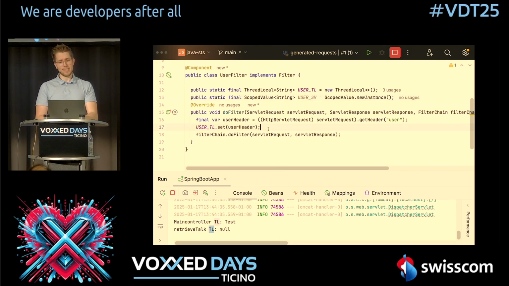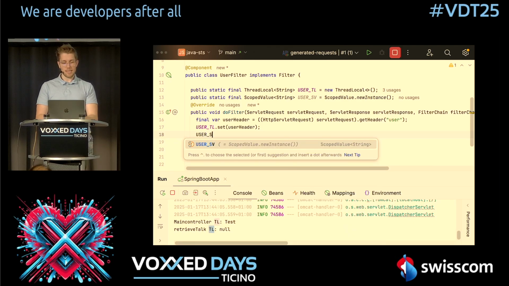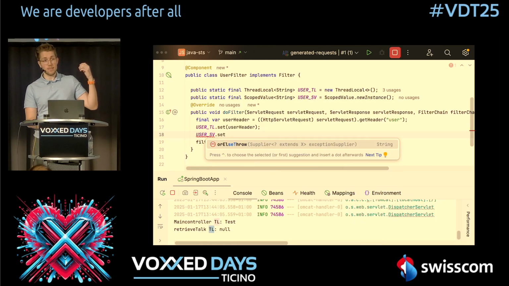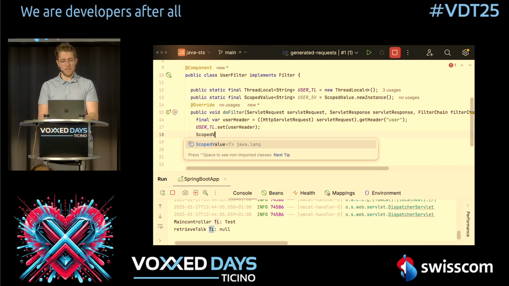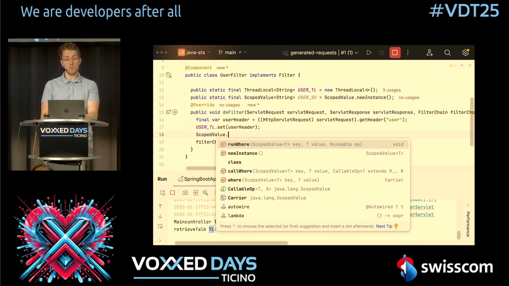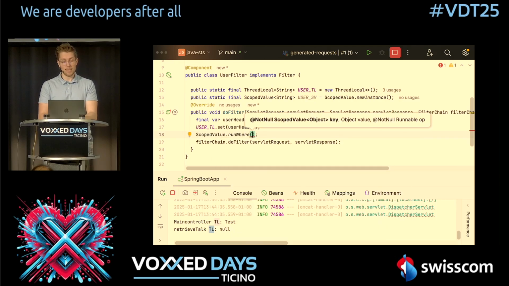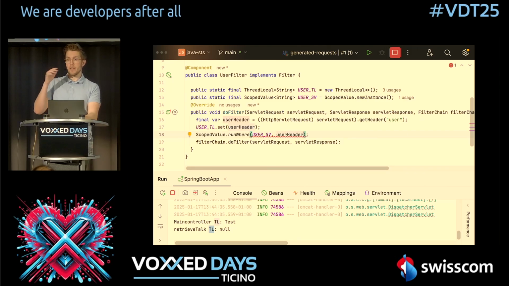And now, how can we set this value? Let's try it like this. But you can see there is no set on the user scoped value, on our scoped value, because scoped values are read-only. You have to set them in a scope. So what we do is we just say scoped value, and we say run where, and then we say the key is our scoped value, the one we created here, and the value is our user header. Now, as you can see, we need a third argument.